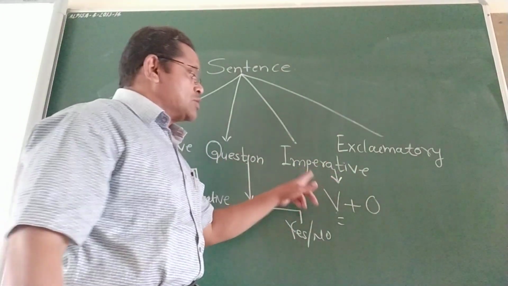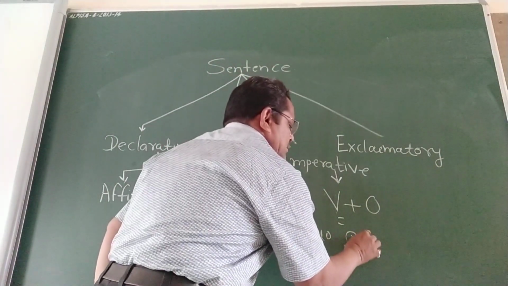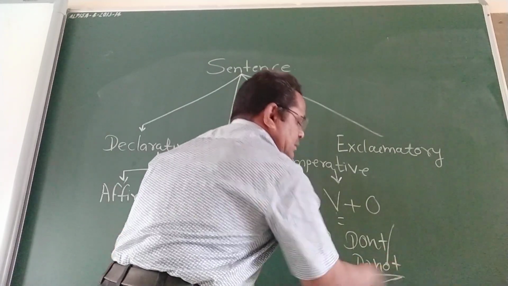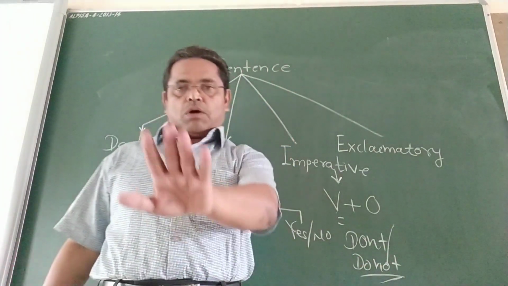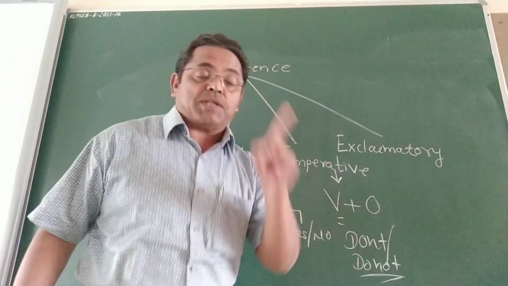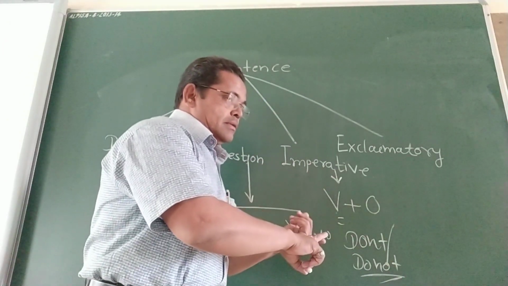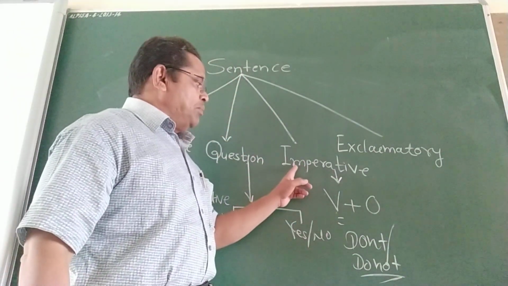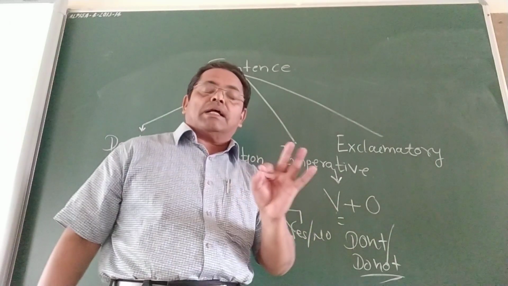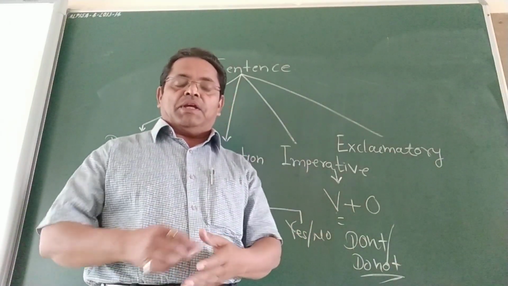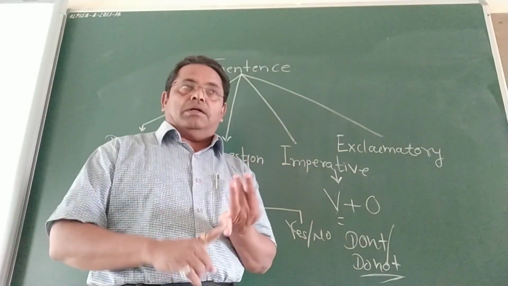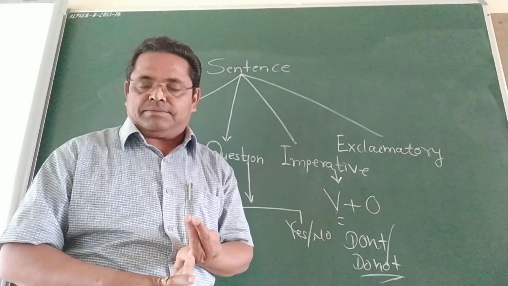But sometimes we also use don't or do not, remember. For example: Do not smoke here. Don't speak. Keep silence. Don't speak means imperative sentence can also be negative. But these sentences are called imperative. In imperative sentence we give command, order, advice, or request.